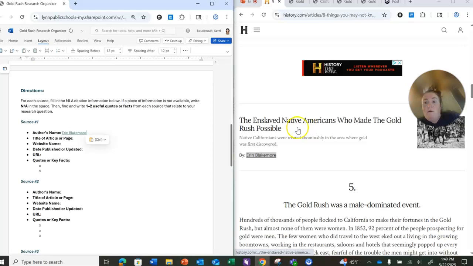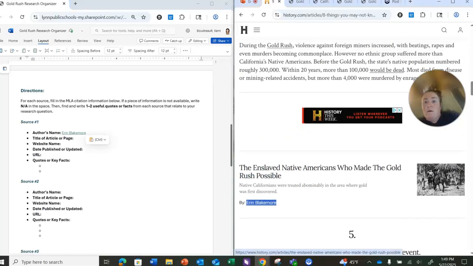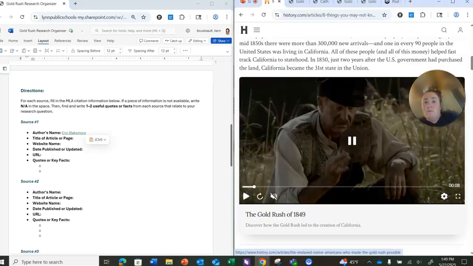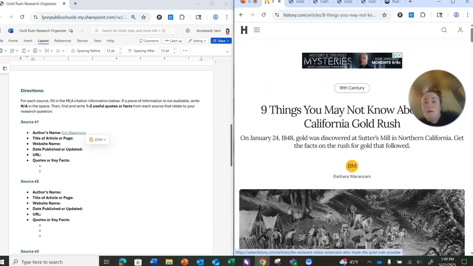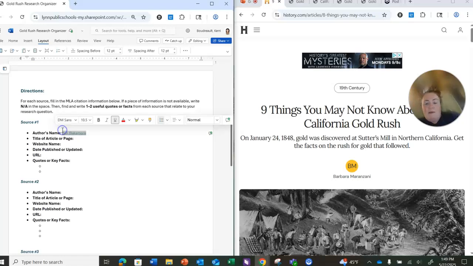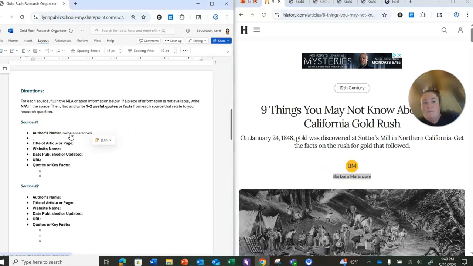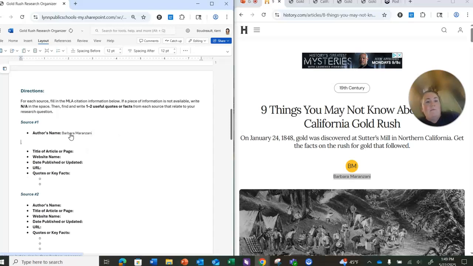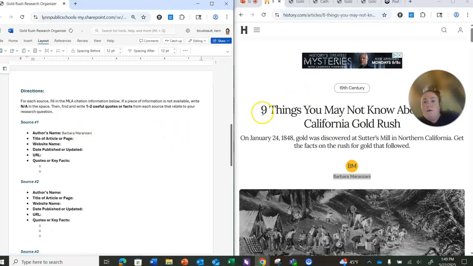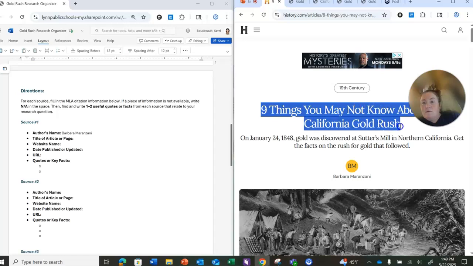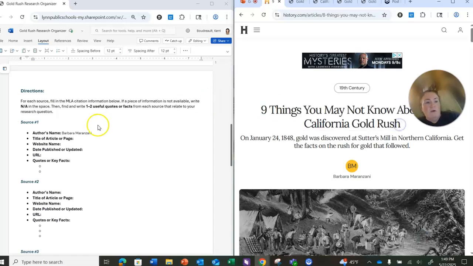What is the title of the article? Oh, no. Sorry, Mrs. Boudreaux, I made a mistake. See, look, you got to pay attention. Good thing we can delete things. That was for a different article they wanted me to go to. This article is by Barbara Marzani. So I'm going to take her name, bring it over. It's okay to make mistakes. You just got to pay attention, right? And then what's the title of my article? It's these 9 things you didn't know about the gold rush. I bring that over, right?